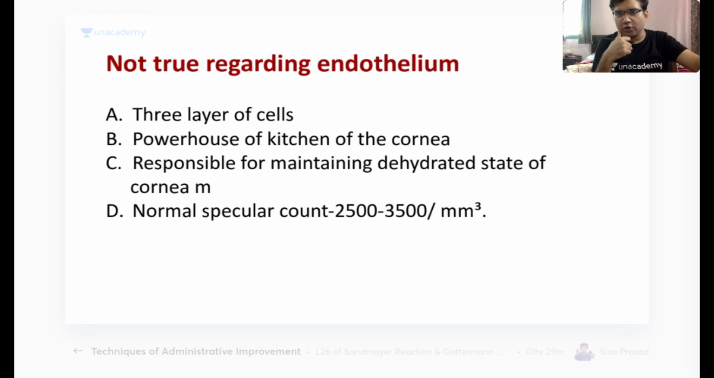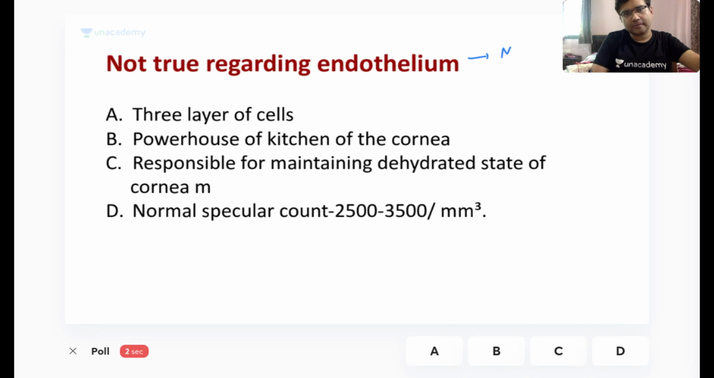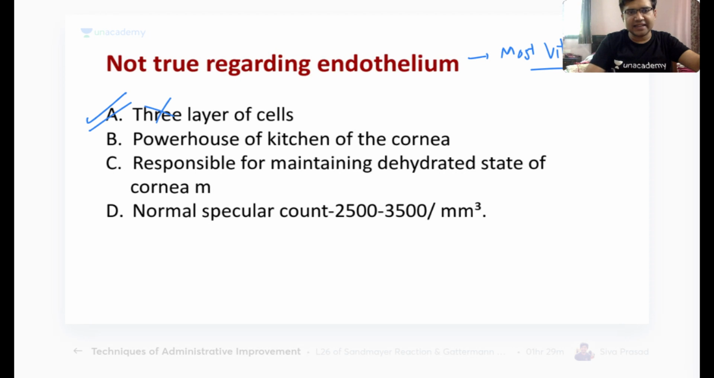So not true regarding the endothelium. 3 layer of cells, powerhouse of kitchen of the cornea, responsible for maintaining dehydration, normal specular count 2500 to 3500 millimeter per cube. Endothelium, that is the most vital layer of the cornea. So very good, we are basically having the endothelium as the single layer of cell. Okay, it is a single layer of hexagonal cells. It is not 3 layer of cells. Okay, so those students who have just joined now, this is a rapid revision session for all of you.